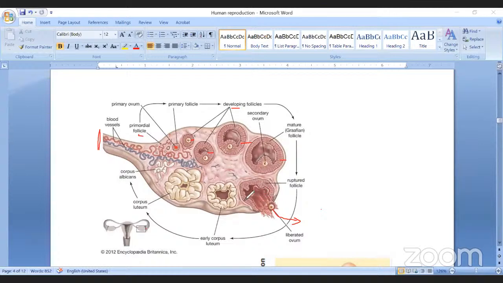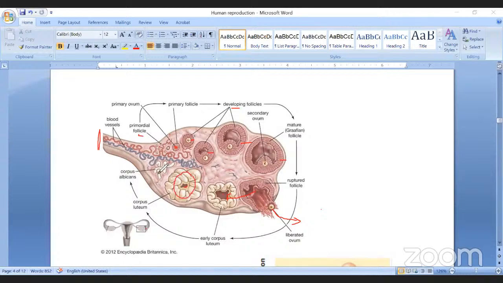So what happens once the Graafian follicle ruptures? That Graafian follicle converts into the corpus luteum, a yellow body. The function of this yellow body, or corpus luteum, is production of two hormones, remember, estrogen and progesterone. So inside the ovary, the corpus luteum acts like an endocrine gland. It secretes two very important hormones, estrogen and progesterone.